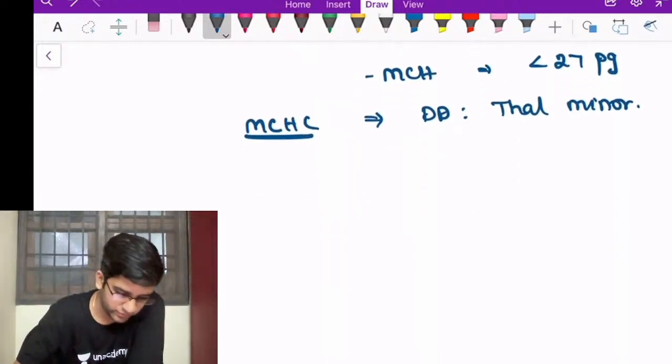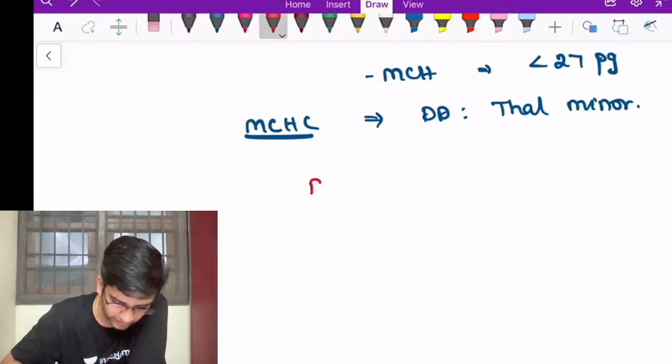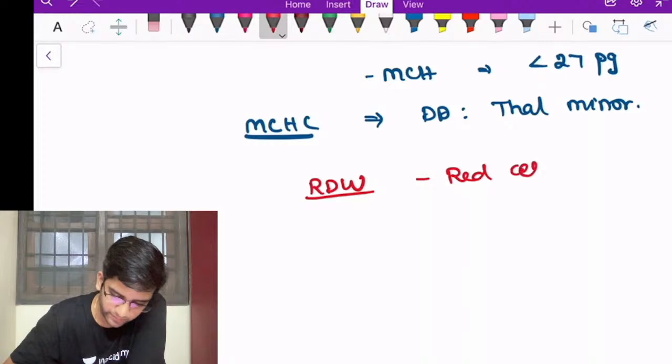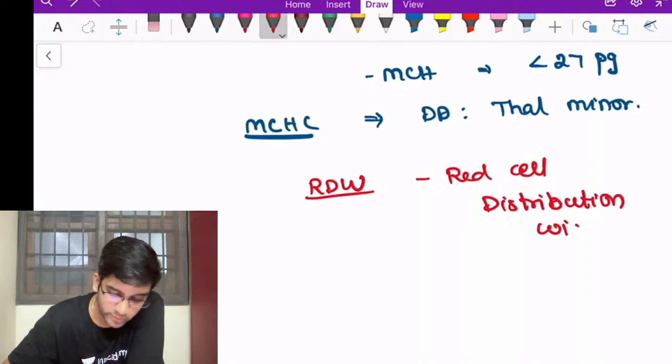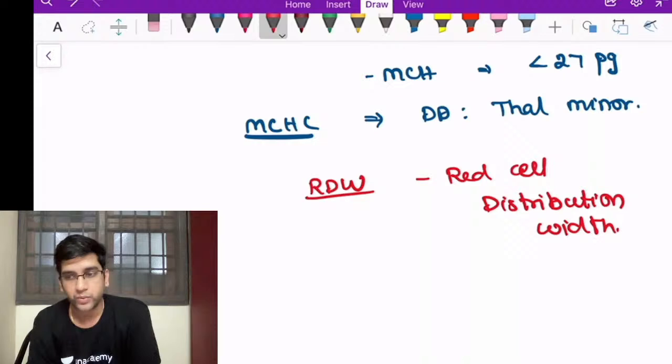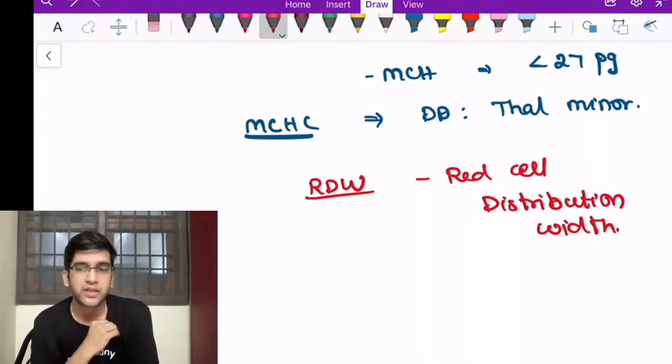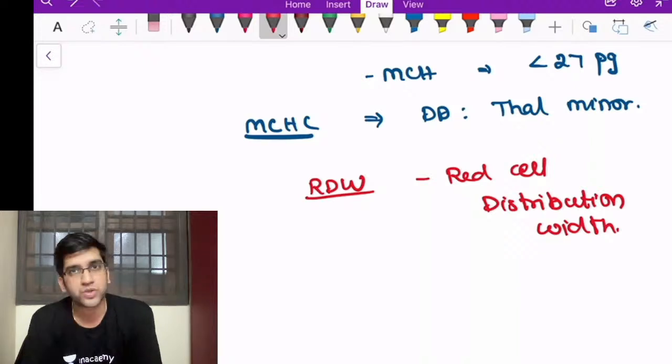Right? That parameter is something called an RDW, called as red cell distribution width. Okay, red cell distribution width is important from an MCQ point of view. It has been asked previously. We'll try to understand RDW so that we'll be able to apply it whenever anything comes. See, understanding of a concept is not to answer the older questions. If any new question comes on the same concept with a different application, we should be able to solve it as well. Fine. So let's say, what is an RDW?